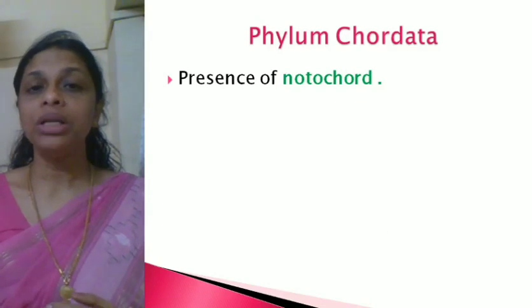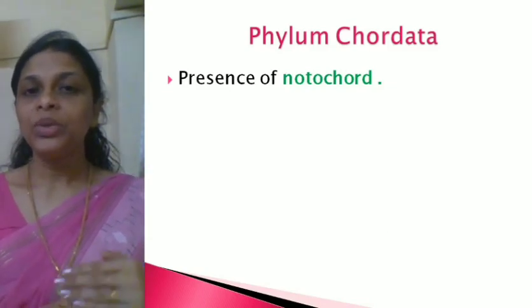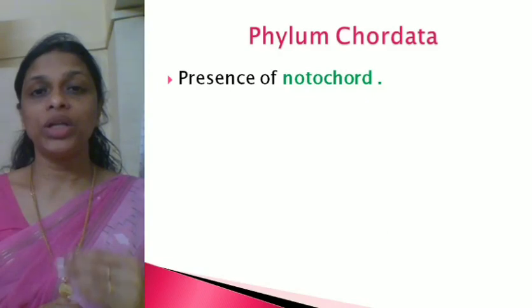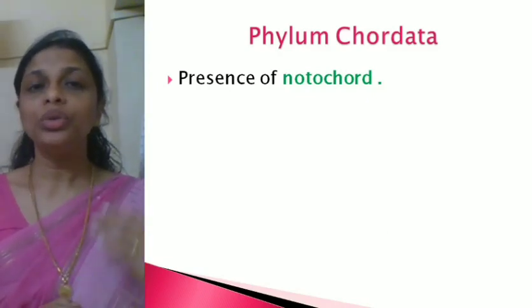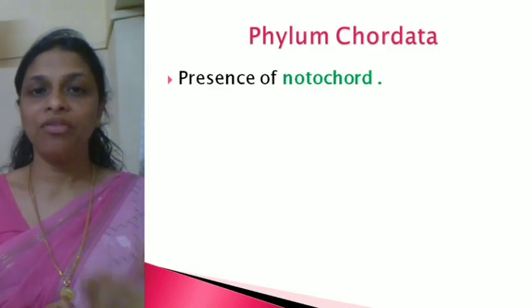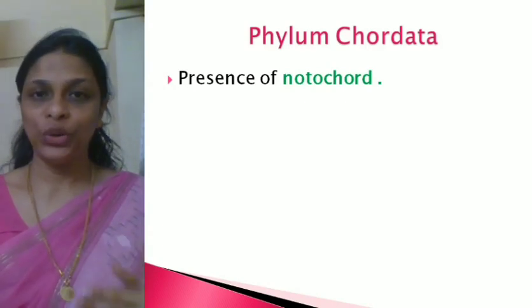So notochord is found only in chordates. It's not found in non-chordates. In the previous phyla, we have never discussed this structure called notochord. So notochord is a unique feature which is found only in phylum Chordata. Hope it's clear. So the first characteristic feature is the presence of notochord.